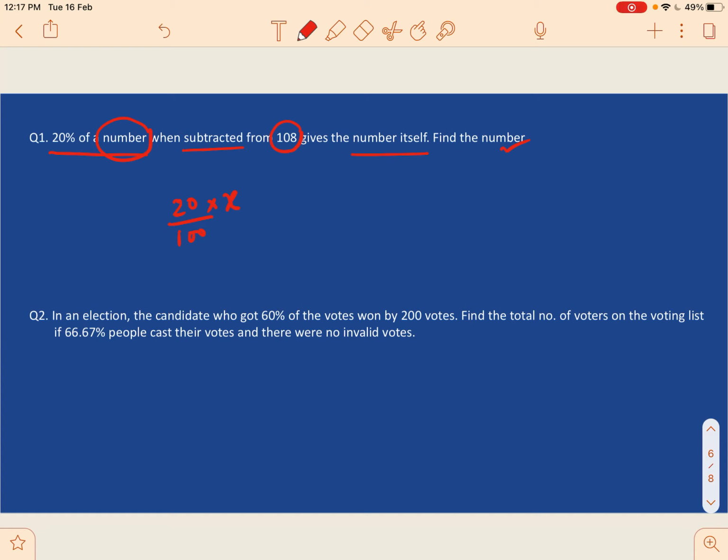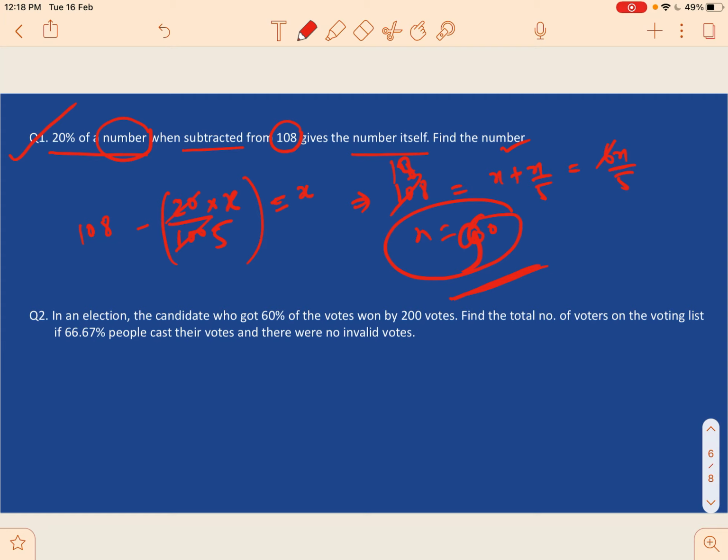Okay. When subtracted from 108, so this number is subtracted from 108 and it gives the number itself. So this is a very simple linear equation. Now if we try to solve this, we will get 108 equals x plus x by 5, which is equal to 6x by 5, and just x equal to 60. That will be our answer. Okay, I believe I have done my calculation right. Okay, there will be 18, so 90 is our answer. So that's question number 1 for you.